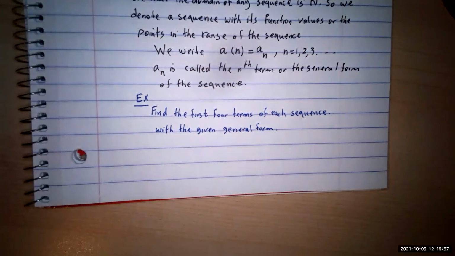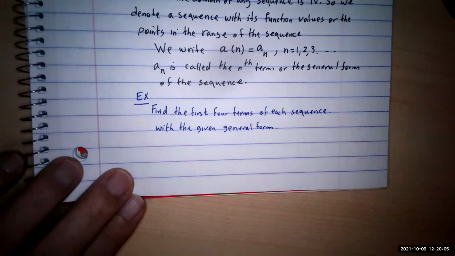So the generator, if you like, the machine, the function, would be given, and you want to identify the terms for us. There are two types.